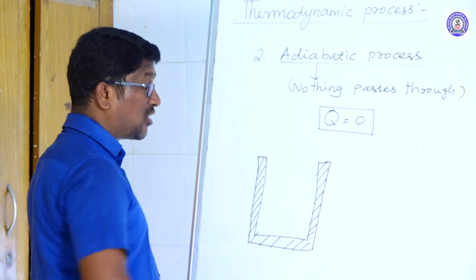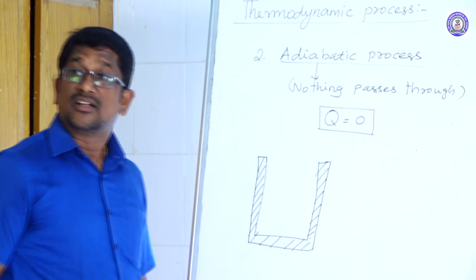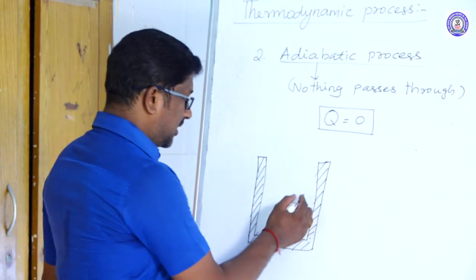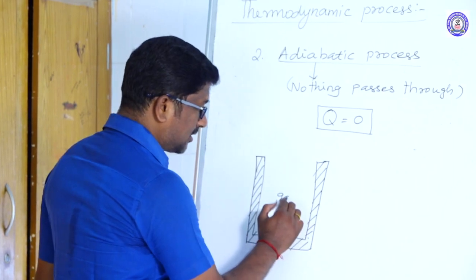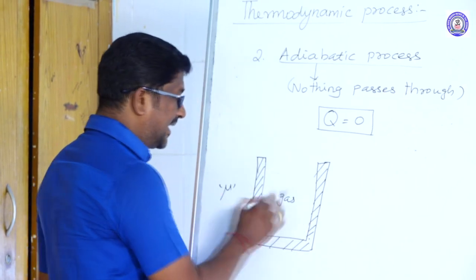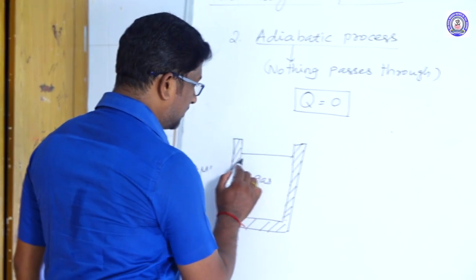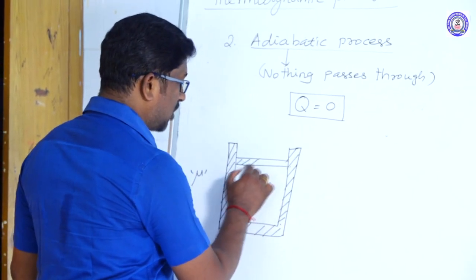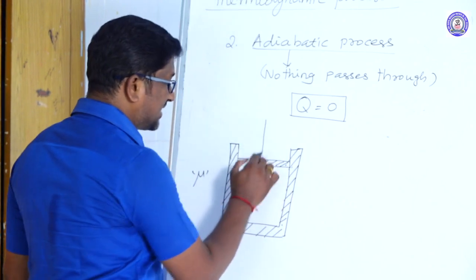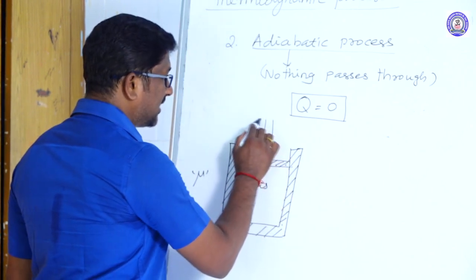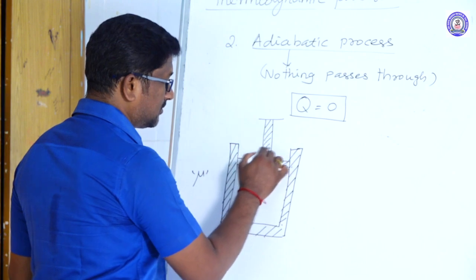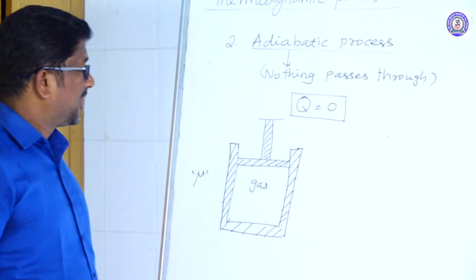These two are non-conducting walls and this is the non-conducting bottom. The cylinder contains mu moles of ideal gas, and there is a piston, which is also non-conducting, exactly fitted with the cylinder like this. Right.